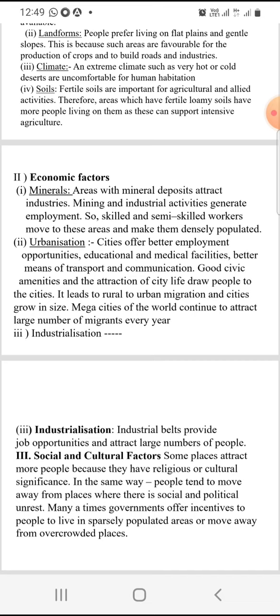Next, migration. There are two types of migration: immigration and emigration. Immigrants are migrants who move into a new place. Emigrants are the migrants who move out of a place. Then in this lesson we will study push and pull factors. After that we are going to discuss doubling of world population. I think, children, you understood what I explained here.